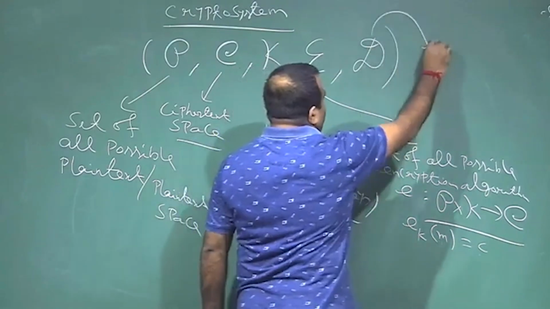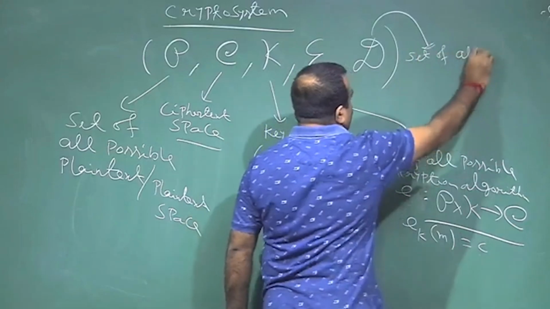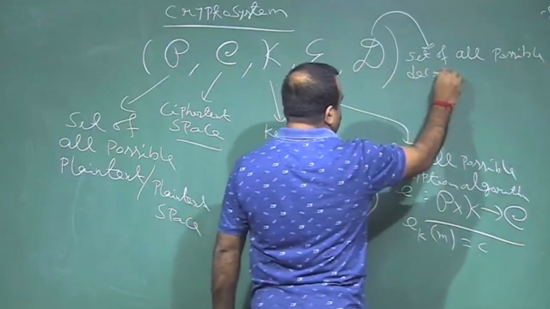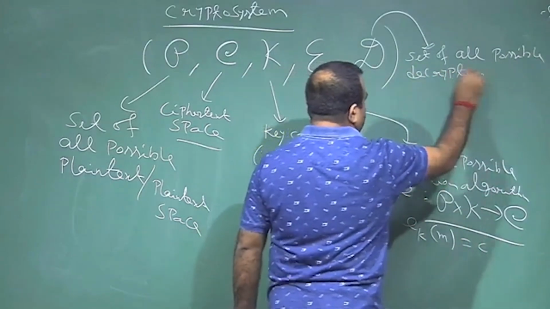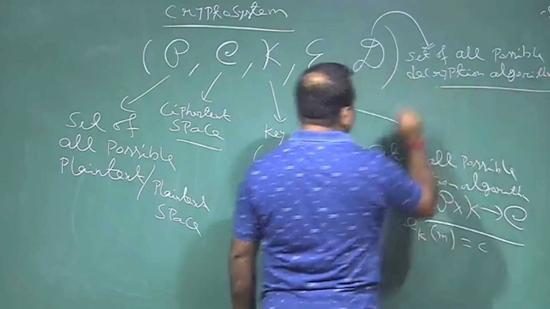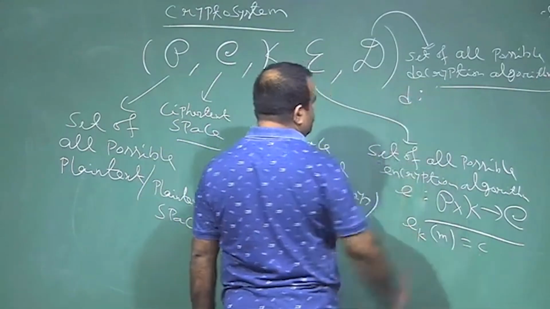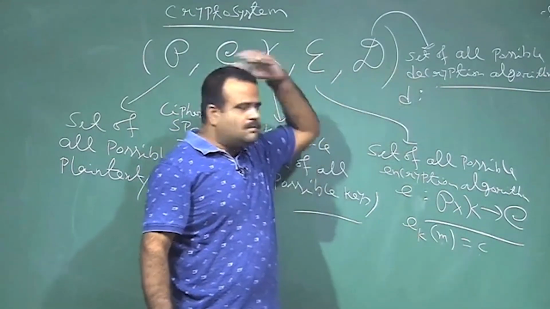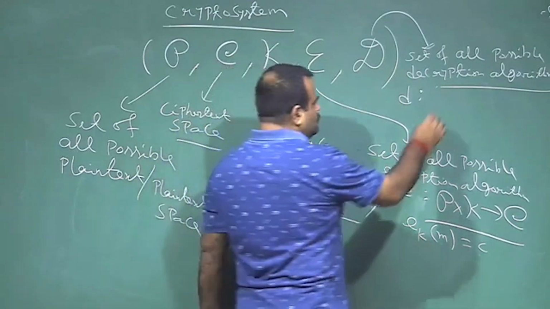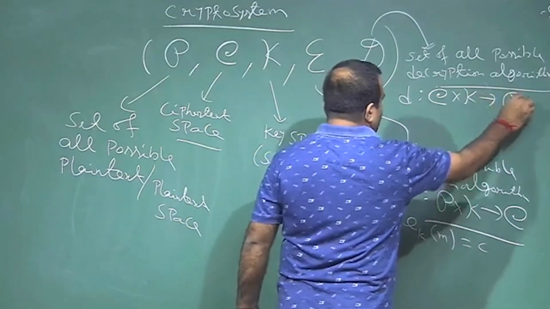And this is called the set of all possible decryption algorithms. So, this is basically a decryption function, the set of all possible decryption algorithms or decryption functions. A decryption function typically takes as input a ciphertext and the corresponding key, and it will give us the plain text.